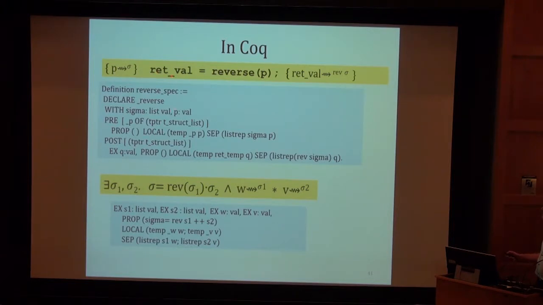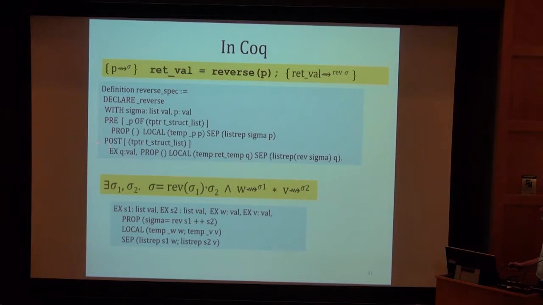And this prop local sep is just a notation in Coq. And then our function specification, this is the specification of the reverse function. Underscore reverse is the name of the C language function. This with quantifies some variables that we can use in both the pre and the post condition. So sigma, notice it appears here and it appears here. If you're going to use a variable in logic, you ought to quantify it somewhere. So that's what this with clause does.